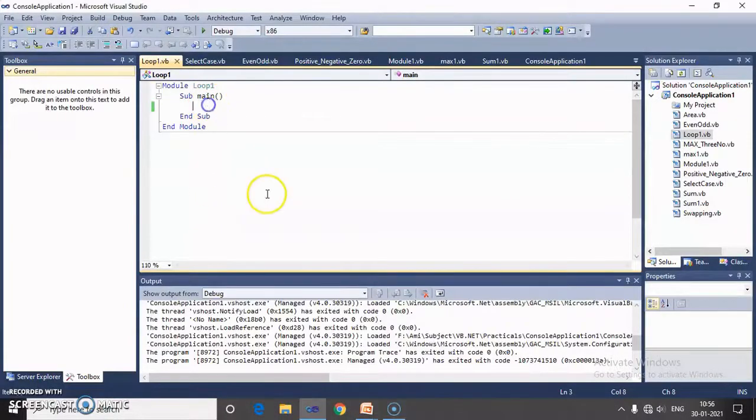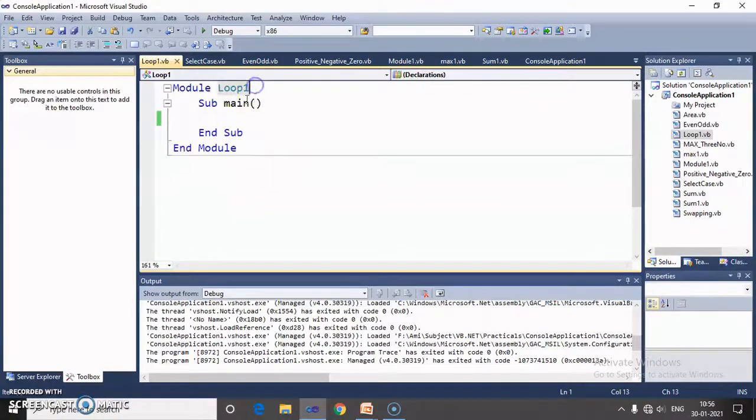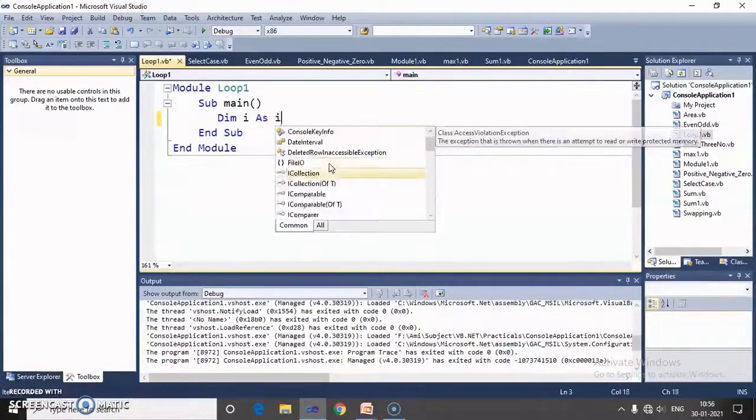In the console application, we create a module with the name loop1. In this module, first of all, I perform the practical using a while loop. The while loop prints the numbers 1 to 5 in sequence. So first of all, in that case, I need one variable I, which is declared as integer.